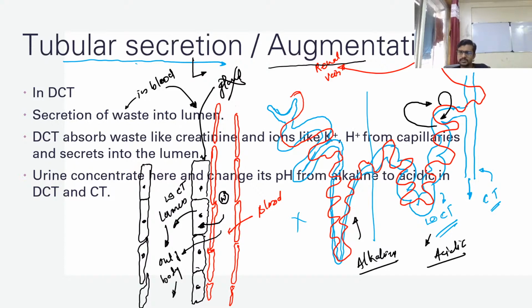So it is necessary for the DCT to work to maintain the urine and its pH, and convert alkaline urine into acidic urine.